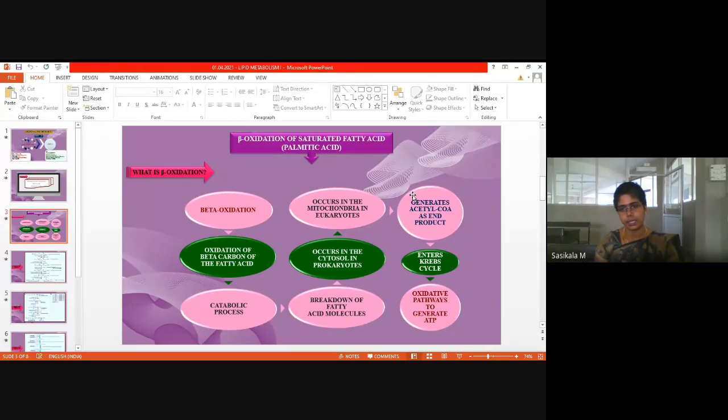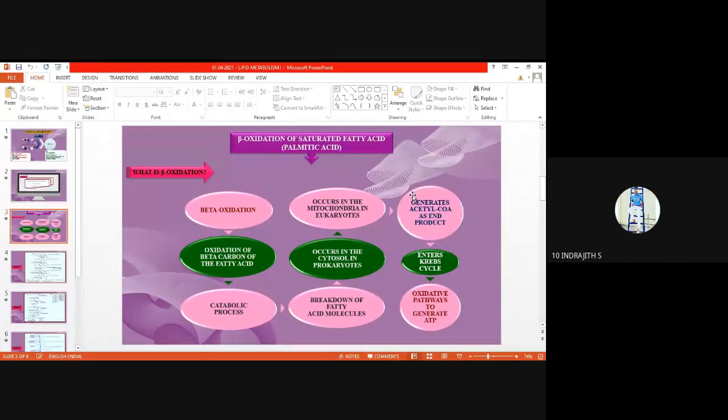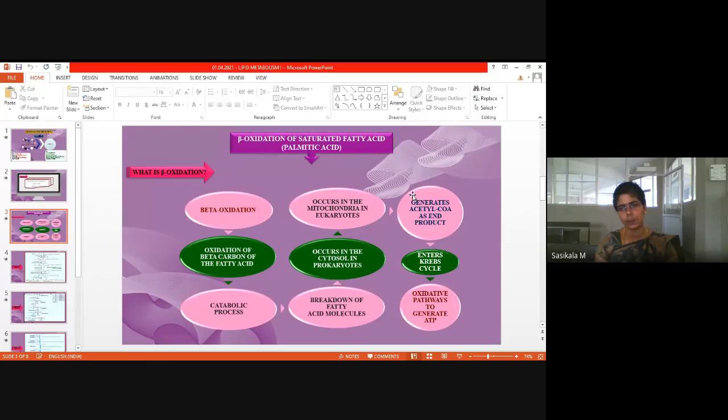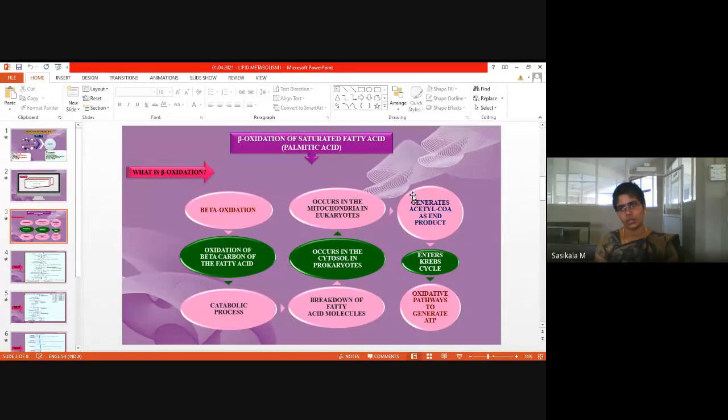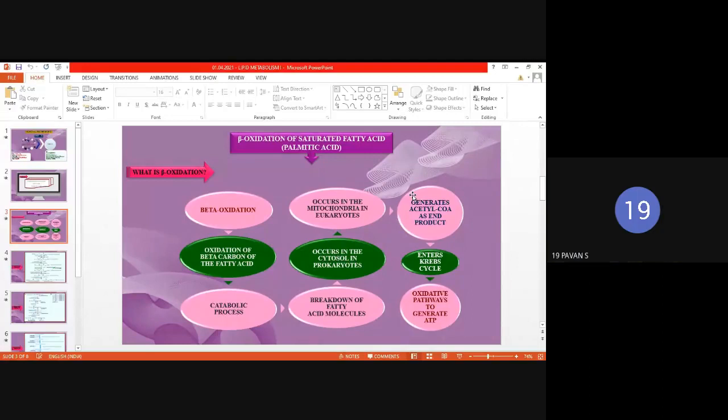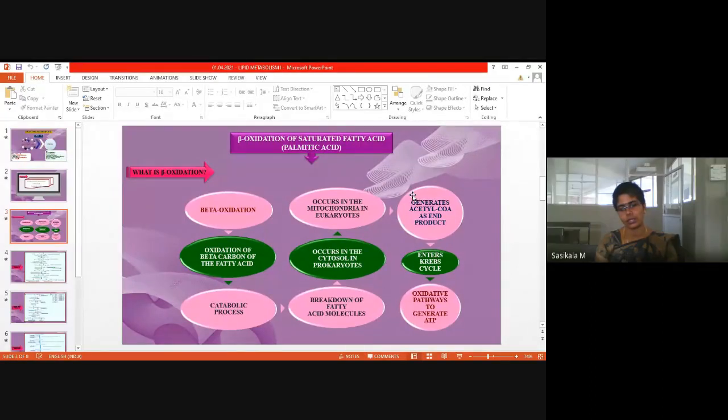Once acetyl-CoA enters the Krebs cycle, what end product does it generate? ATP. Along with ATP, how is lipid completely getting oxidized? What will be the end product of that? Oxaloacetic acid? No. Oxaloacetic acid is combining with acetyl-CoA to form citrate, right? NADH, FADH, no, those are coenzymes to generate ATP.